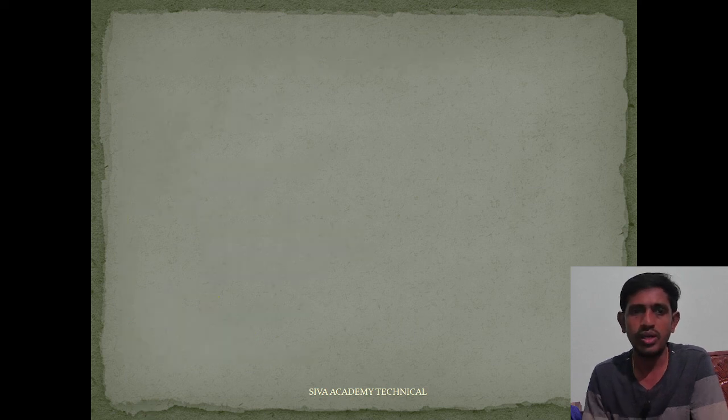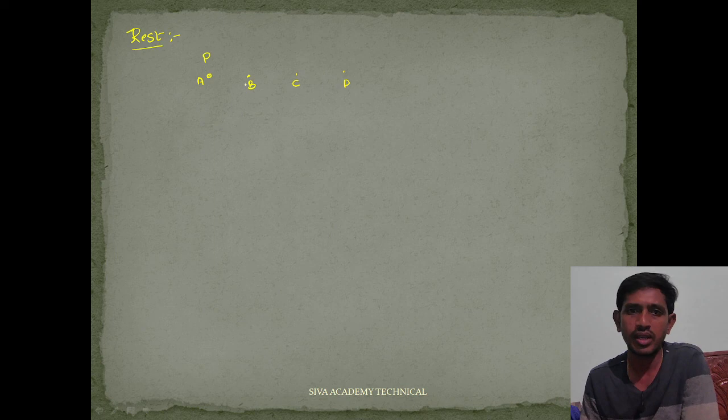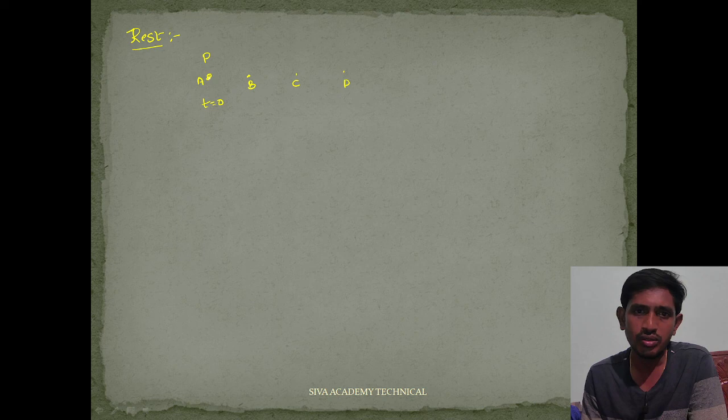Now, what is rest? For example, take a body P which starts a journey from A to B, B to C, and C to D. At t equal to 0, the position of the particle P does not change.